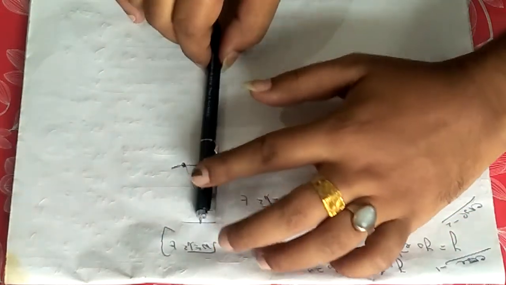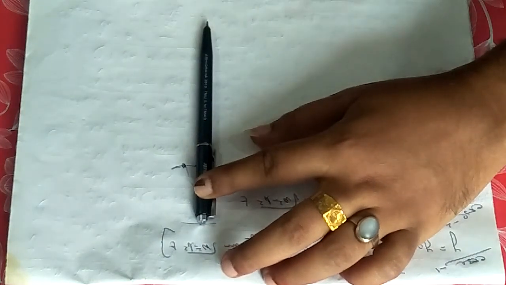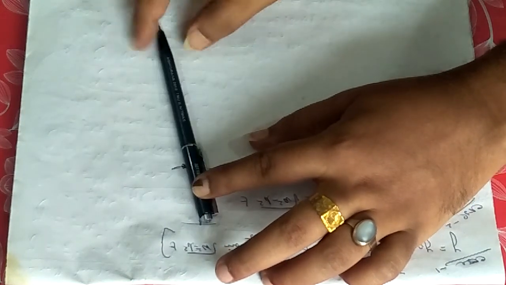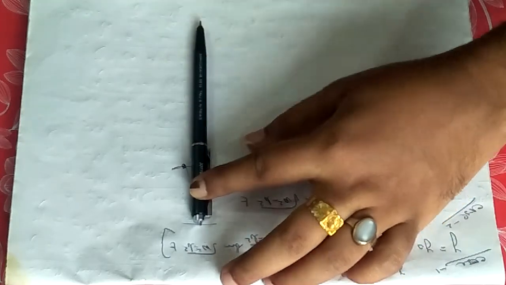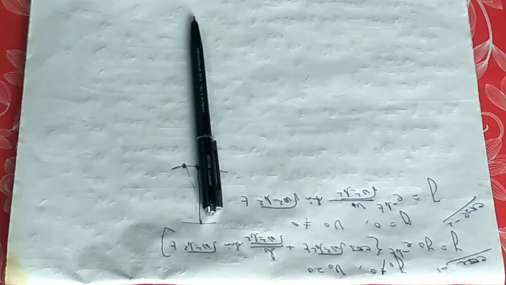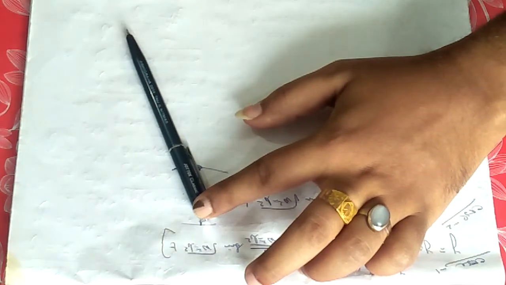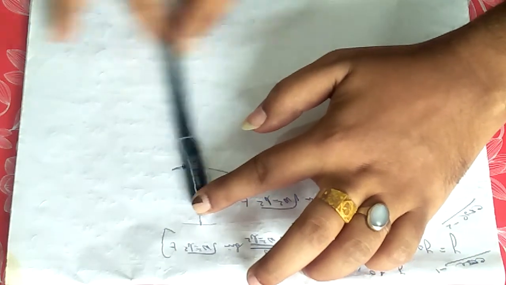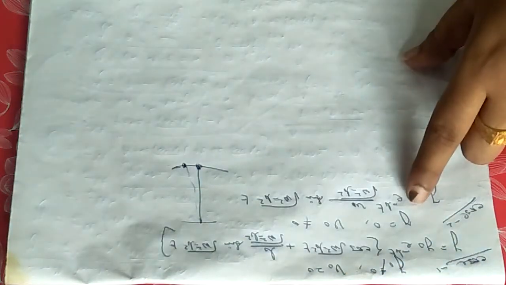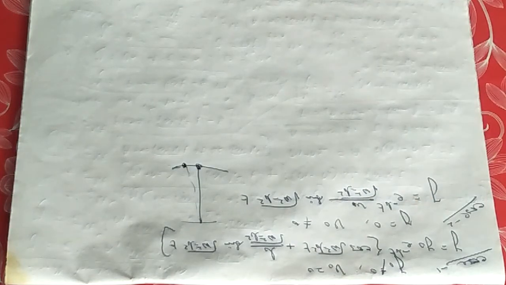One is like that: the bob is moving like that and you put some force here, then also it will start vibrating or oscillating. Another possibility is that you impart a certain distance and then release it, then also it will execute simple harmonic oscillation. So in one case initial velocity is 0, in another case initial displacement is 0. We are trying both.